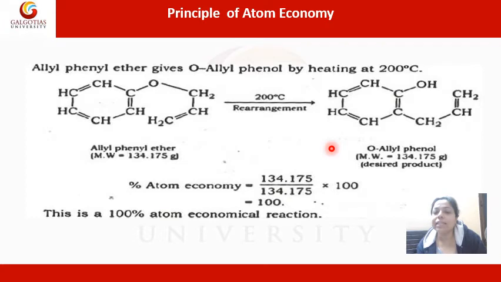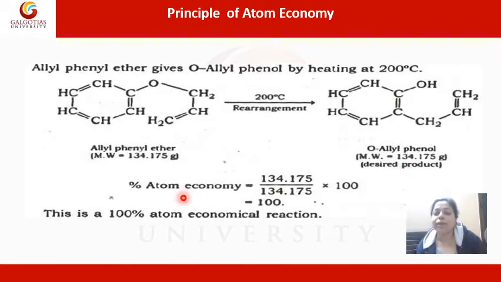So you see that there is no other byproduct in this reaction. When a rearrangement reaction happens, in any kind of rearrangement reaction in chemistry, one structure gets converted into a different structure. Here an ether is getting converted into an alcohol, and this is particularly known as a rearrangement reaction. In such reactions, molecular weight remains the same.